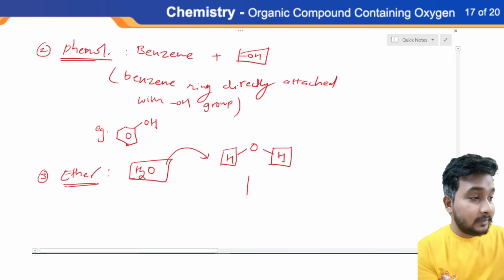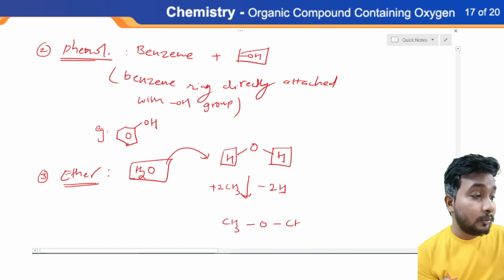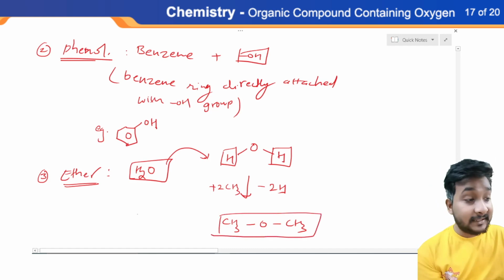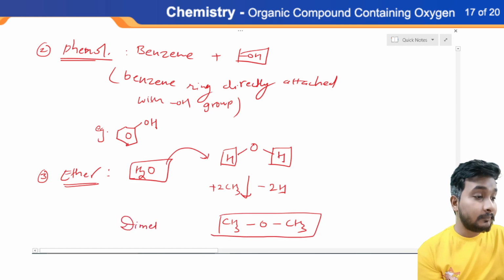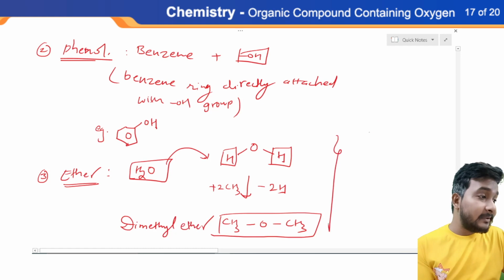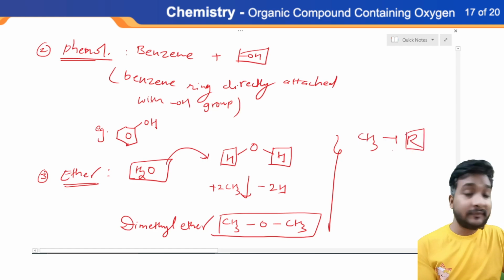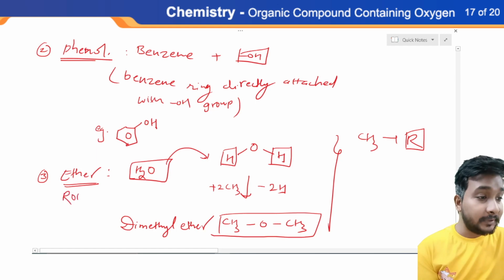How? I have removed both the hydrogens, but I have added two CH3. Then CH3OCH3. This is called ether. And what is the name of this ether? This is dimethyl ether. Simple. In organic chemistry, all types of carbon species can be referred to as R. R stands for alkyl group. So the normal formula of ether should be ROR.